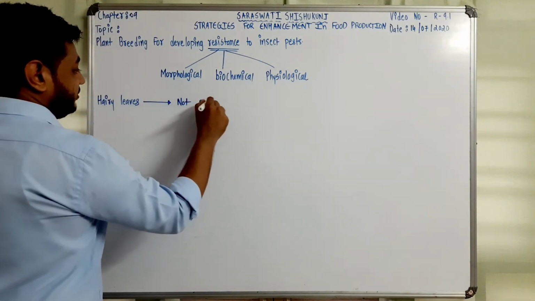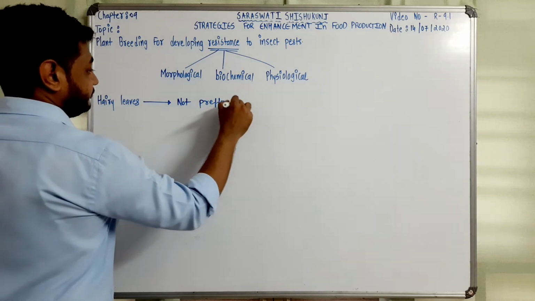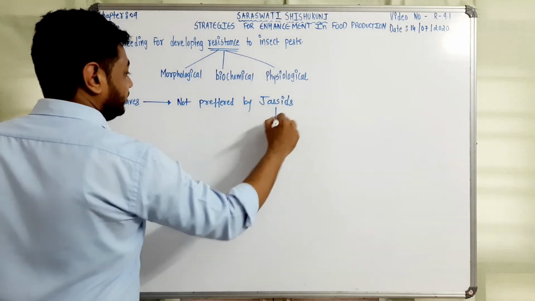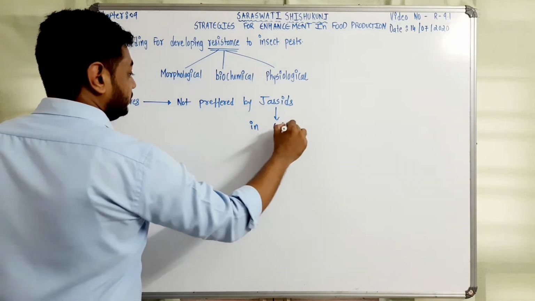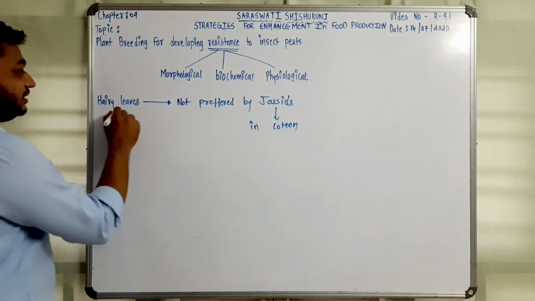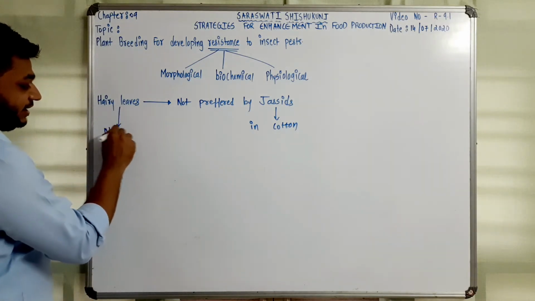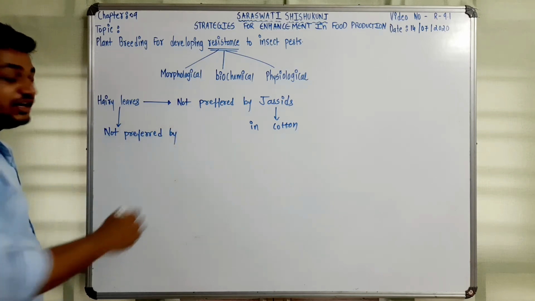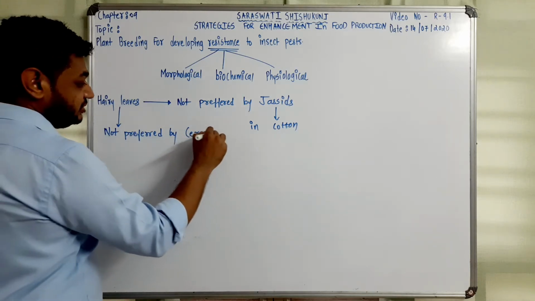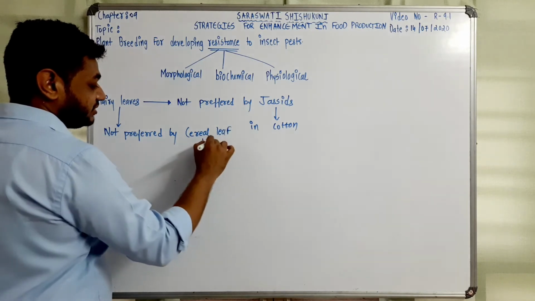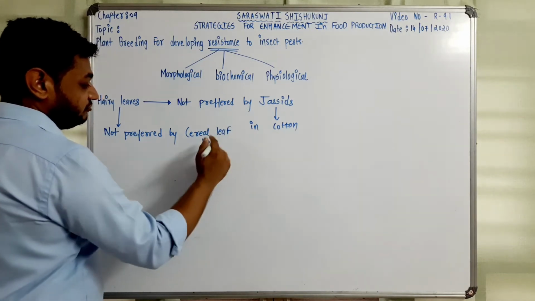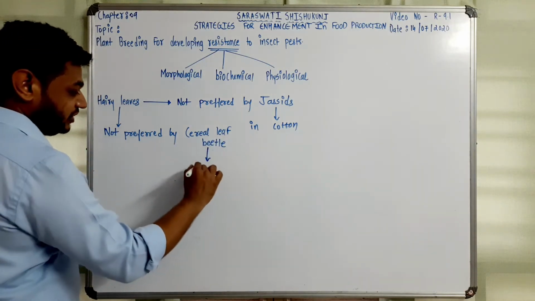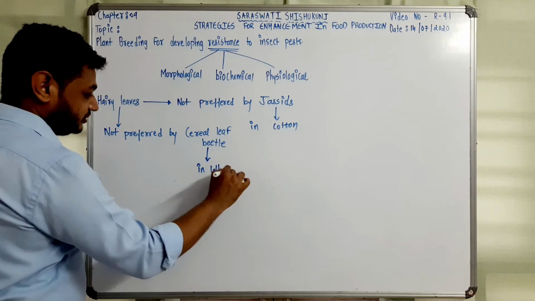Not preferred by jassids in cotton, as well as not preferred by the cereal leaf beetle. These are types of insects which do not prefer the hairy leaves in wheat. So this is the first one.